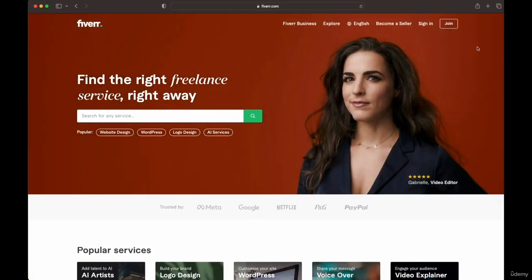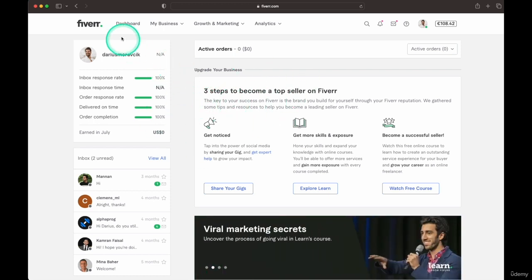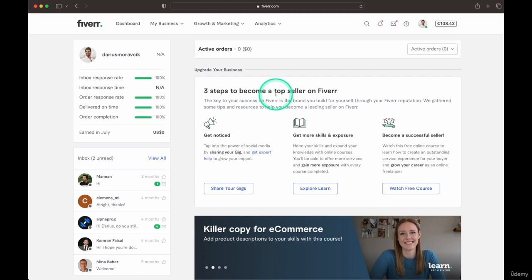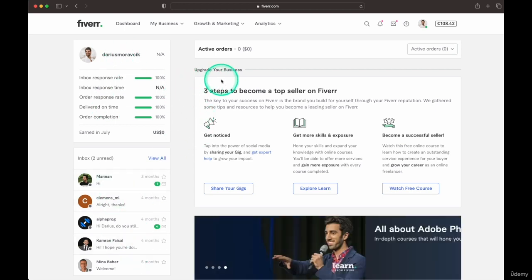Okay, if you don't have an account, you want to go ahead and click on join and start. I already have an account, so I'm going to sign in. Once you sign in to your Fiverr account, you'll see a dashboard that's similar to this. So I'm in the dashboard right now. I've experimented with some previous gigs, so you can see that I have some feedback over here, but I haven't been doing any work. And so there's 0 here.